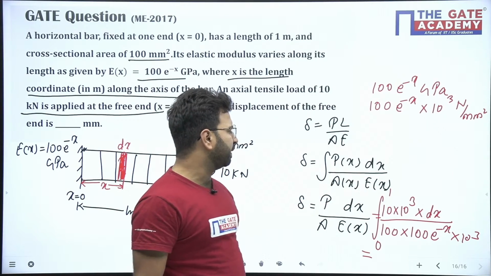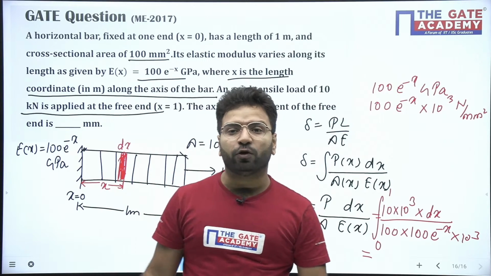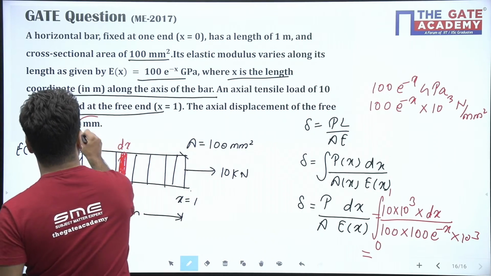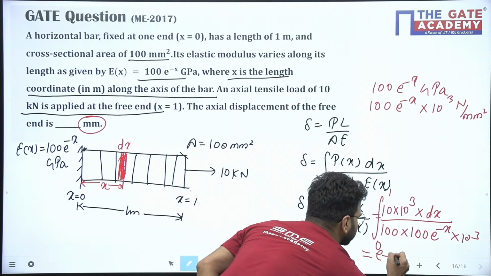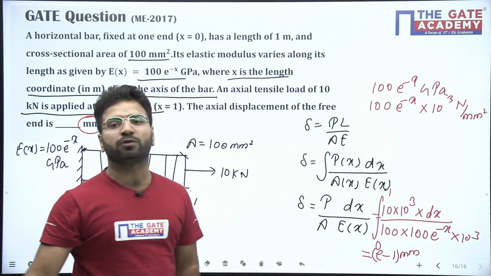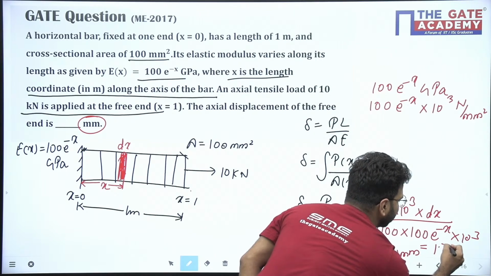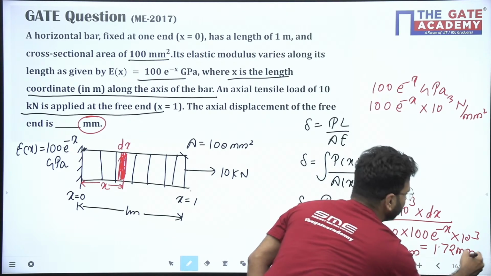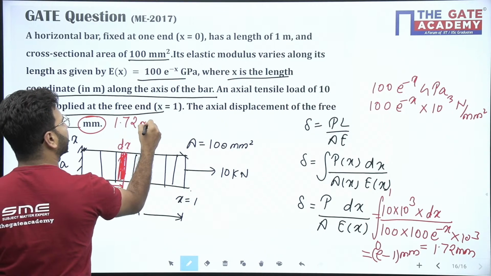You have to give the answer in mm. The answer will be e minus 1, where e is about 2.72, minus 1. So the answer of this question will be 1.72 mm.